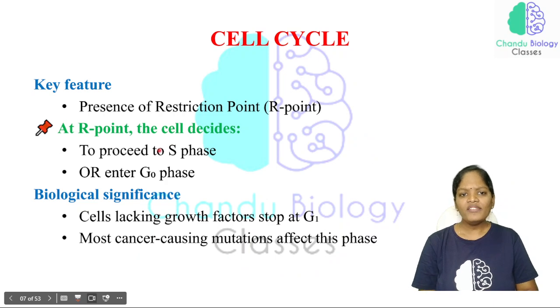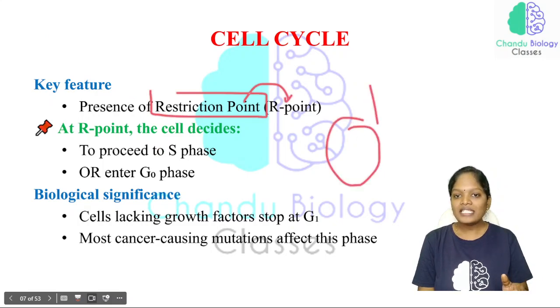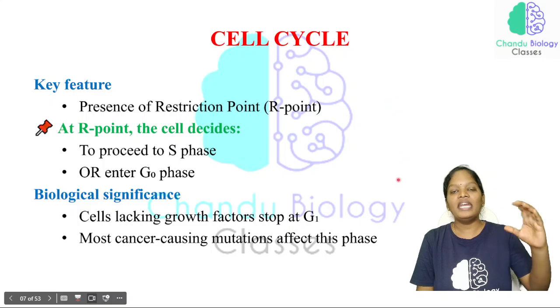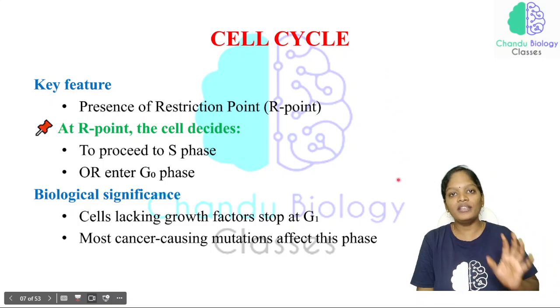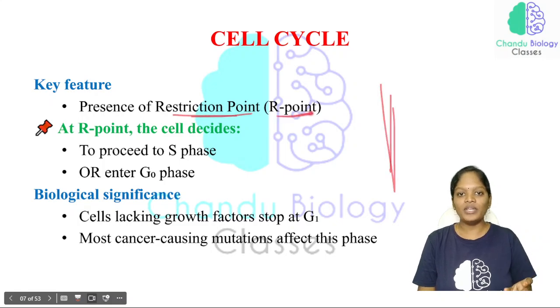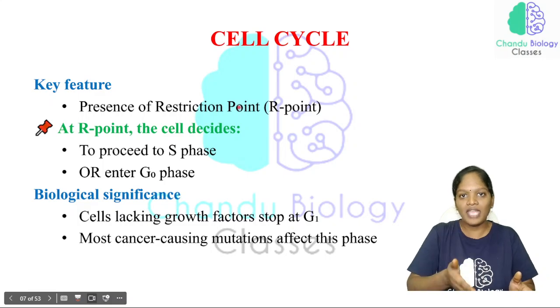Just see here, what is the very important material present in the G1 phase. The presence of the restriction point, that is the R point. Only when the cell has reached a certain size is it allowed to enter the S phase. If not, it is restricted within the G1 phase, undergoes a modification, and only after it reaches a certain size is it allowed to enter the S phase. So that restriction point is called the R point. Okay, so the R point is the restriction point, and it is present at the G1 to S phase gateway.